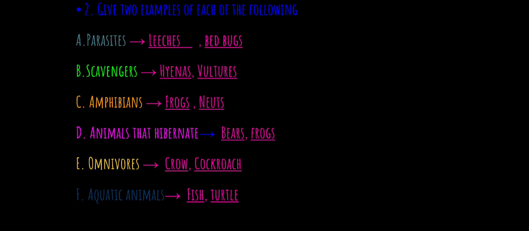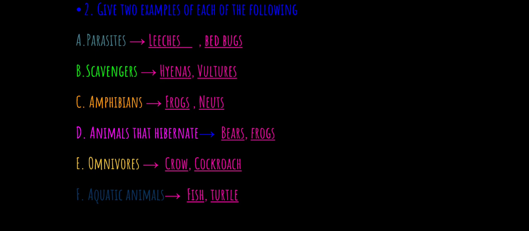B. Scavengers. Examples of scavengers are hyenas and vultures. C. Amphibians.